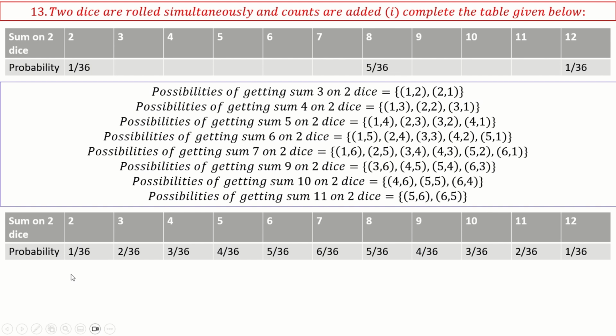This is the complete table. Okay, just to confirm, the sum of all these should be 36, right? 1 plus 2 is 3, 3 plus 3 is 6, 6 plus 4 is 10, 10 plus 5 is 15, 21, 26, 30, 33, 35, 36.